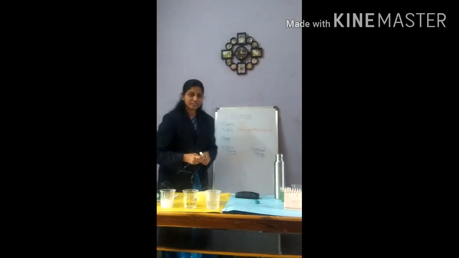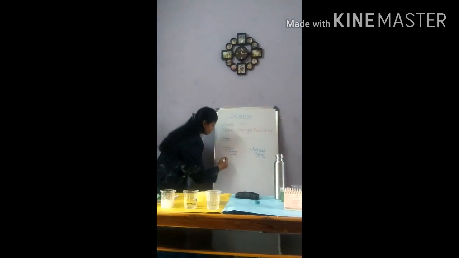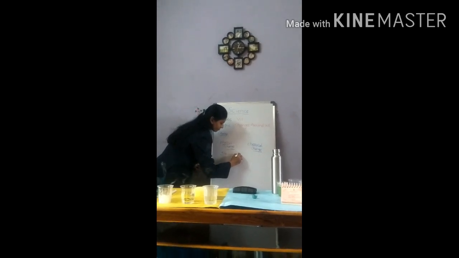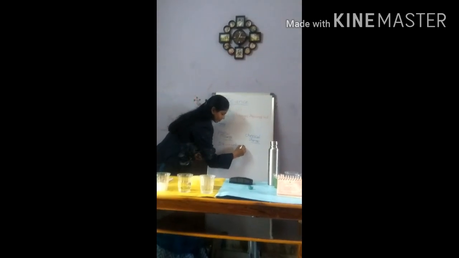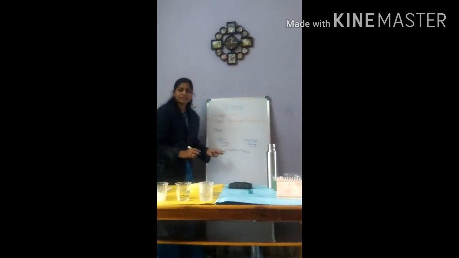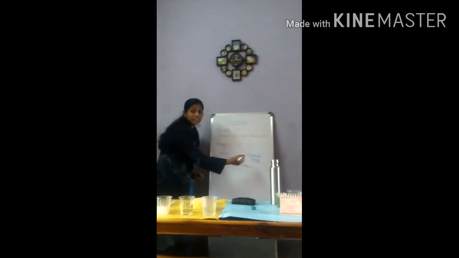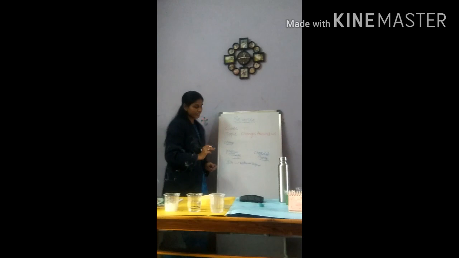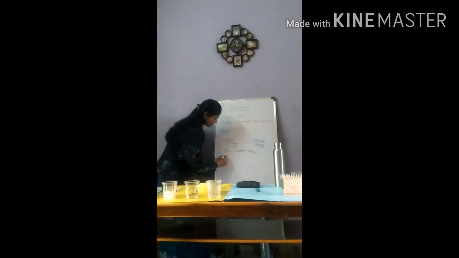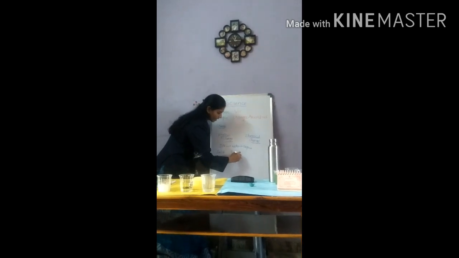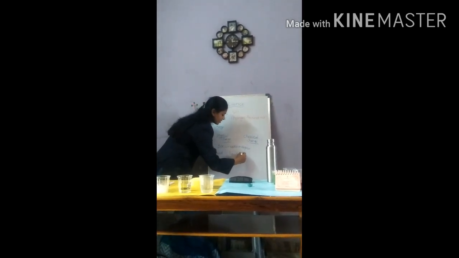So we can write it in the form of an example. See, ice converting into water. Again it is converting into vapor. Here it is nothing but change in the state. Water exists in three different states. One is the solid state, the other is the liquid state, and the other is the gaseous state.